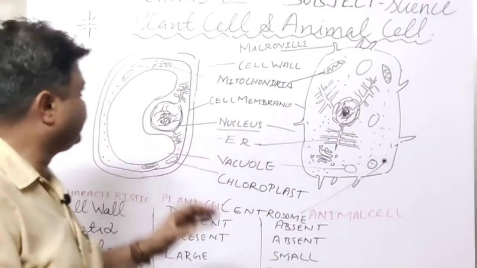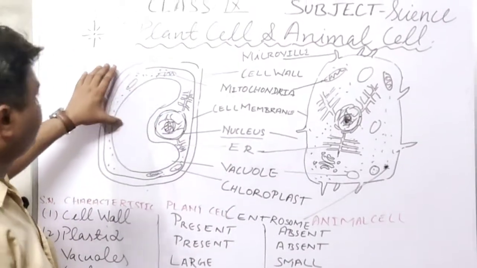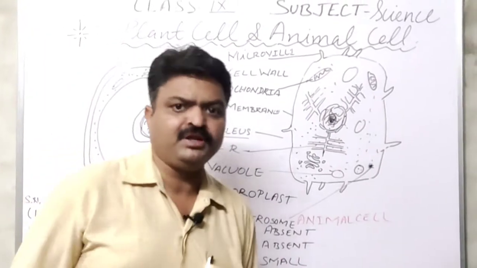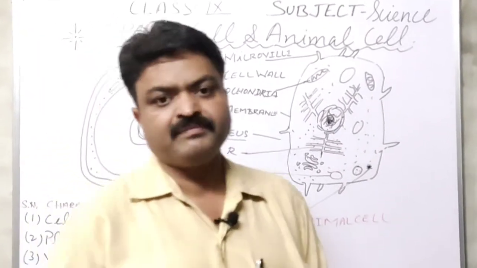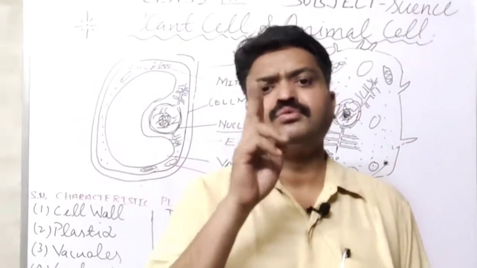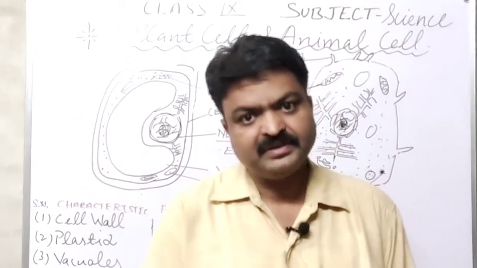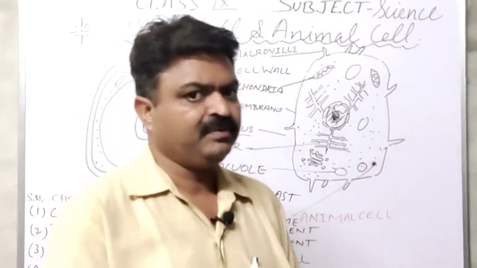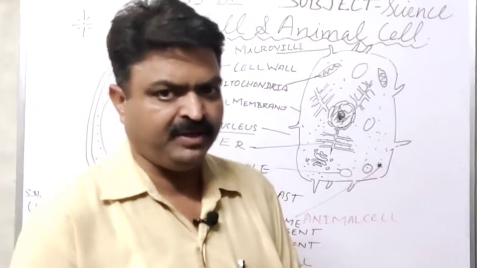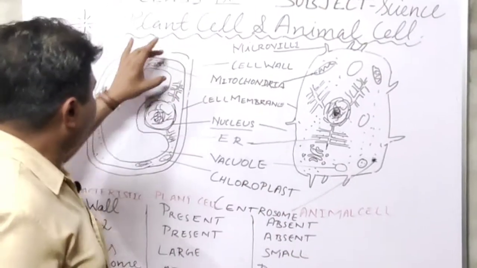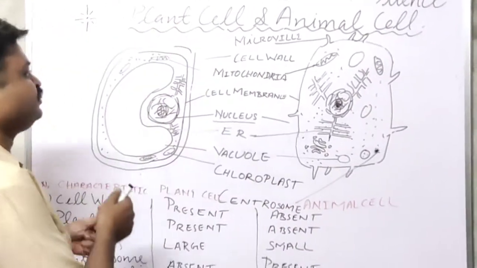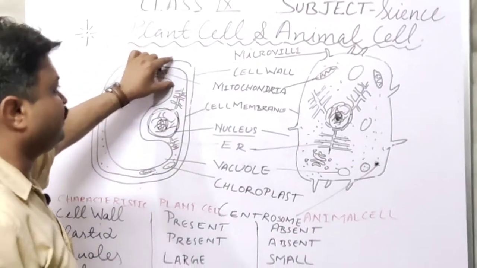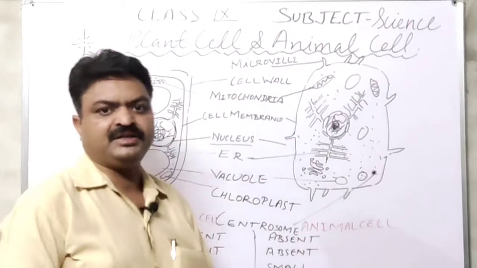Now first we will discuss the outer covering of the cell. If we speak about the outer covering of the cell, student, then the plant cell has two outer coverings. First is in the form of cell wall. Second is in the form of plasma membrane or cell membrane. The first outer covering is known as the cell wall. That cell wall is absent in the animal cell, student.